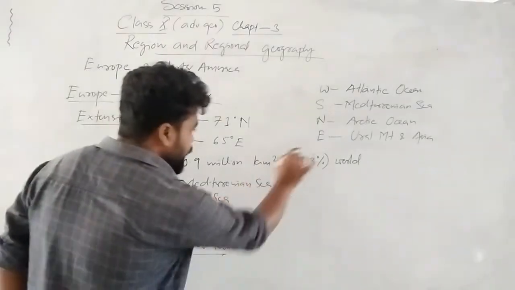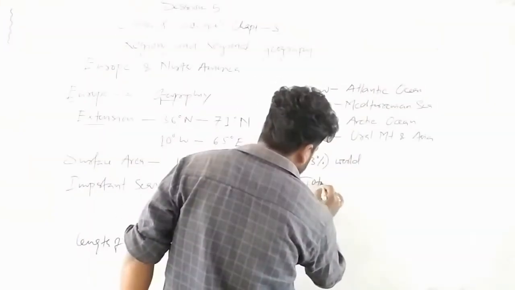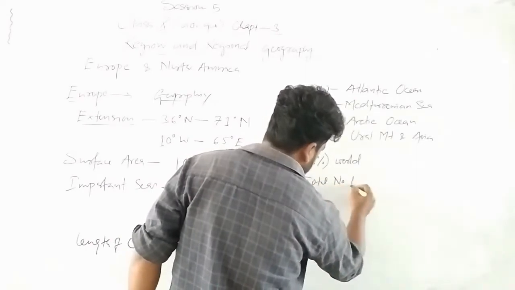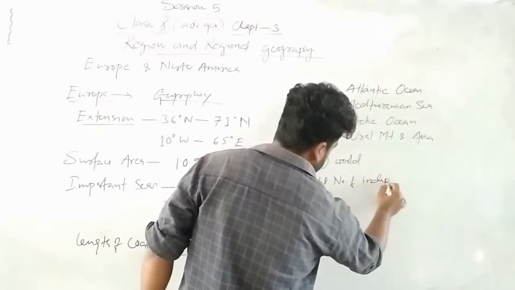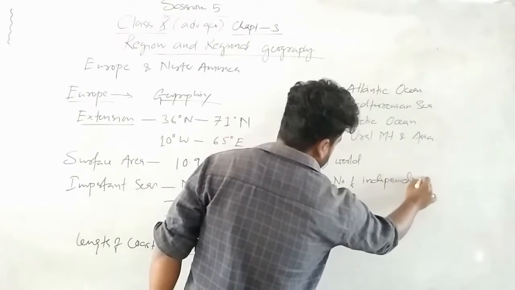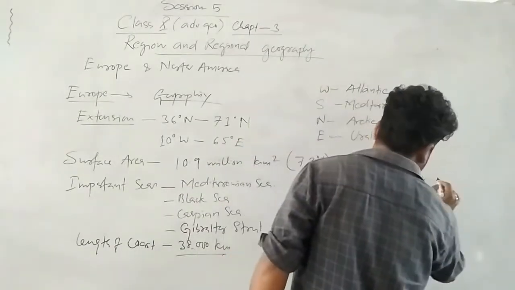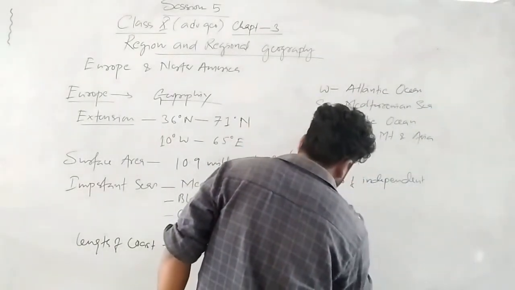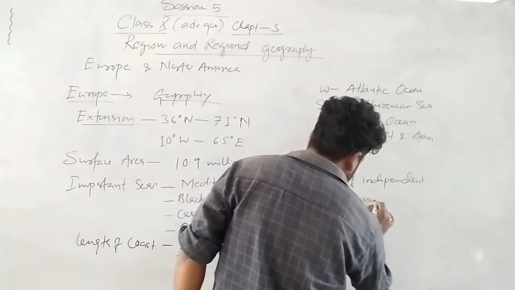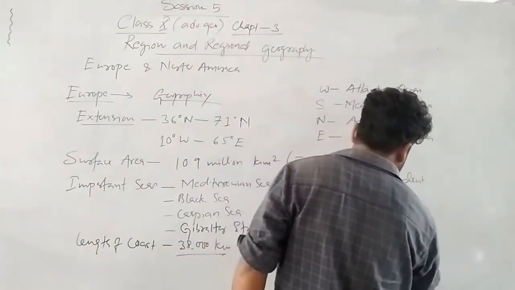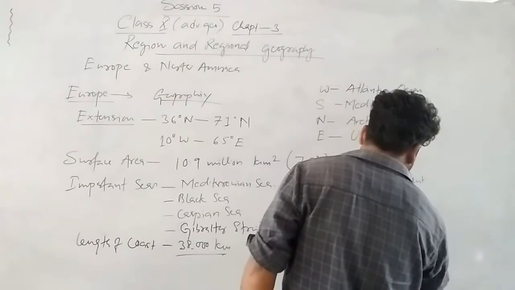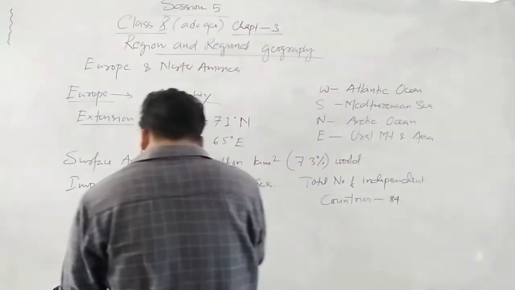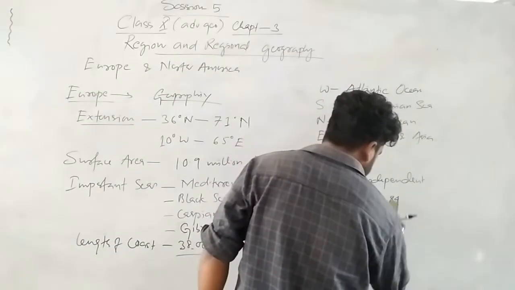And total number of independent countries is 44.